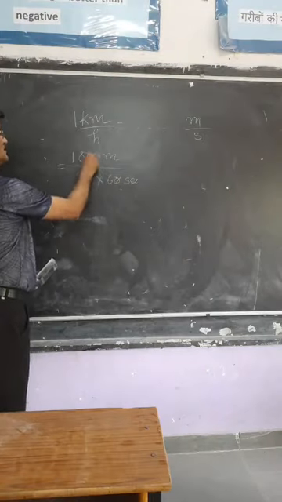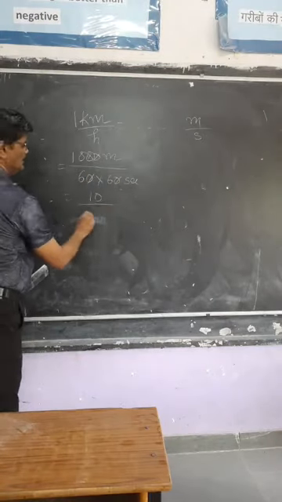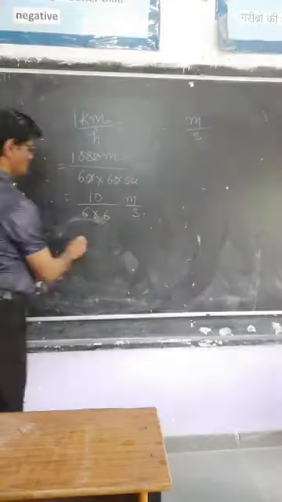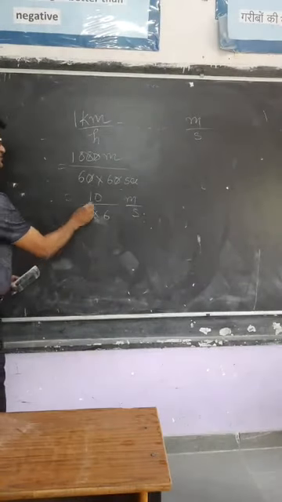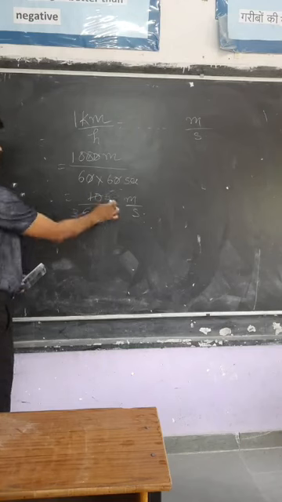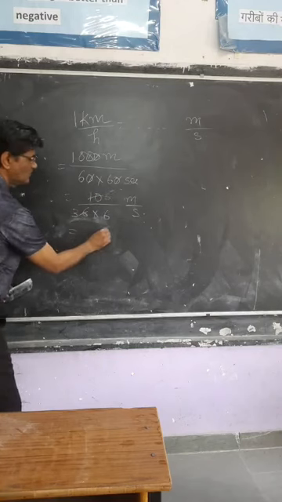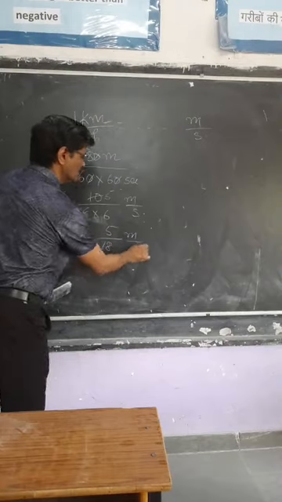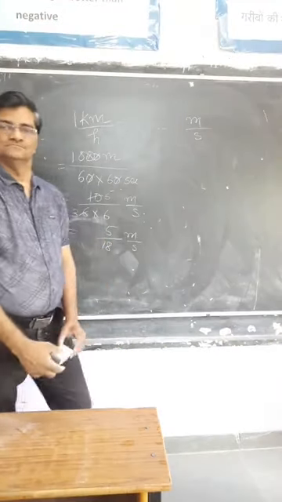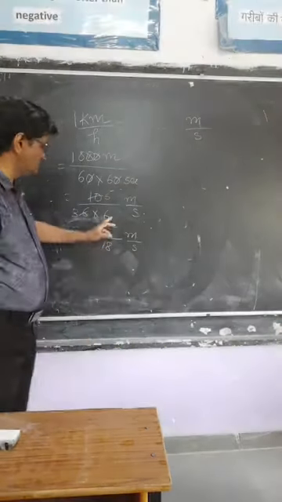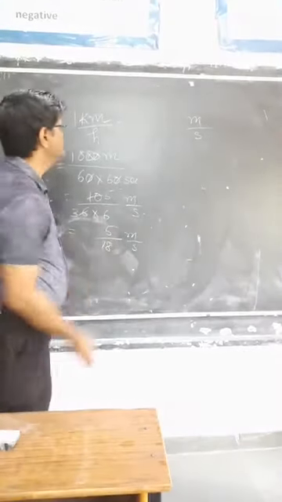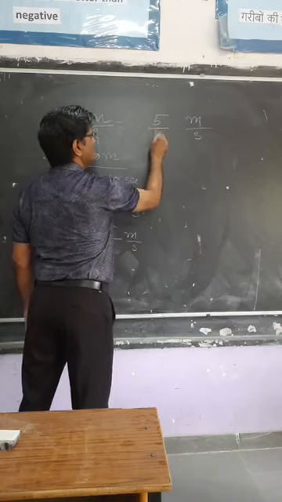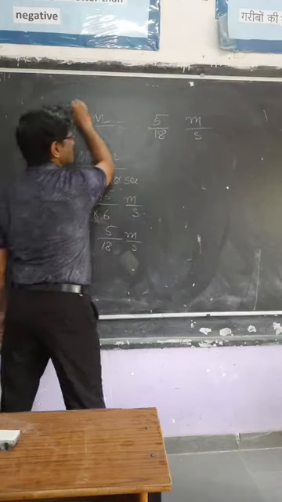If you solve it, this gives you 5 by 18 meter per second. So always use this factor, 5 by 18. 1 kilometer per hour is 5 by 18 meter per second.